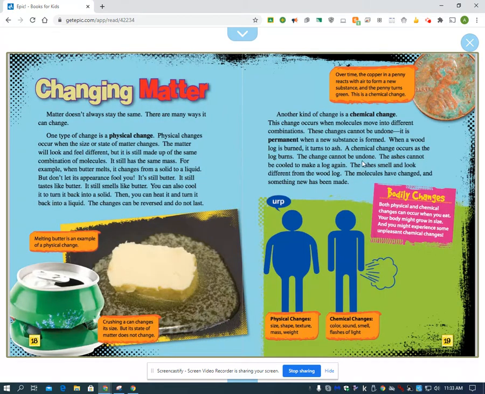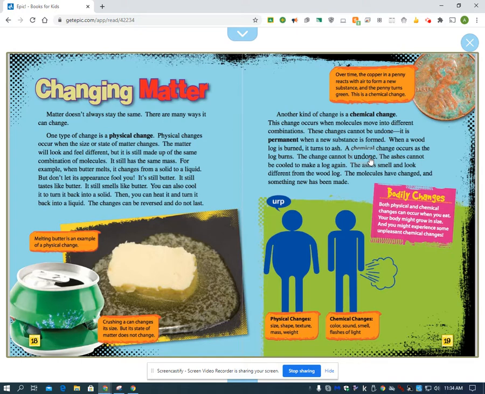Okay, let's talk about changing matter. Matter doesn't always stay the same. There are many ways it can change. One type of change is a physical change. Physical changes occur when the size or state of matter changes. The matter will look and feel different, but it is still made up of the same combination of molecules. It still has the same mass.